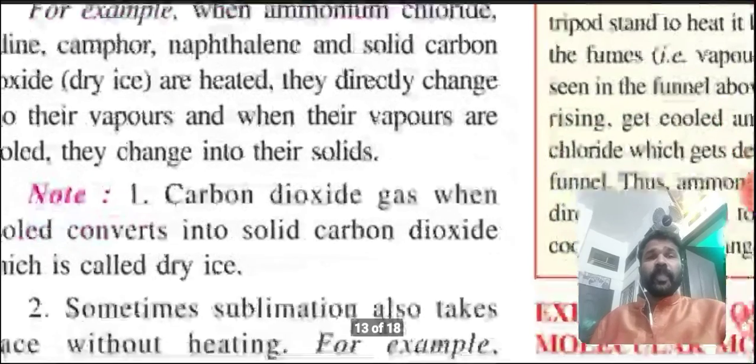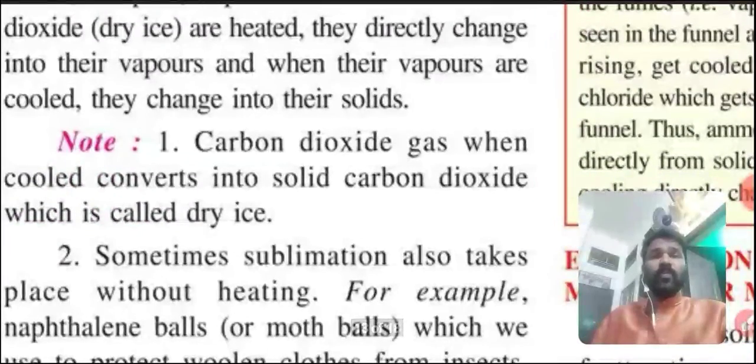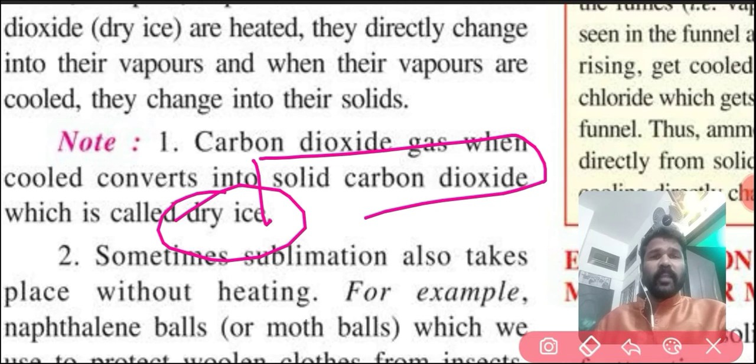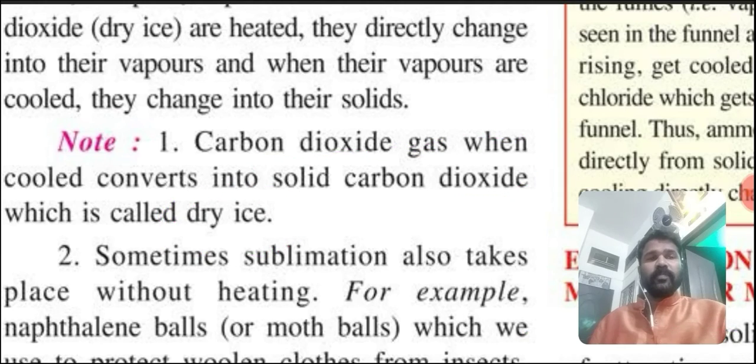Carbon dioxide when cooled converts into solid carbon dioxide. When we cool carbon dioxide to a particular minus temperature, it changes into solid carbon dioxide, which is called dry ice. This dry ice is also a sublimate. Solid carbon dioxide also directly changes to gas.